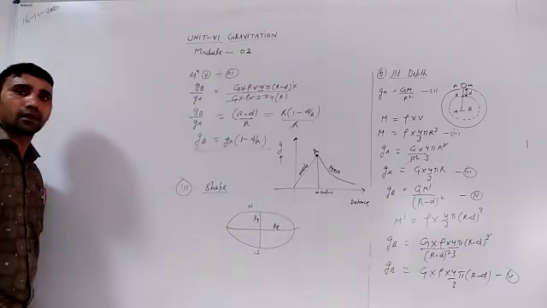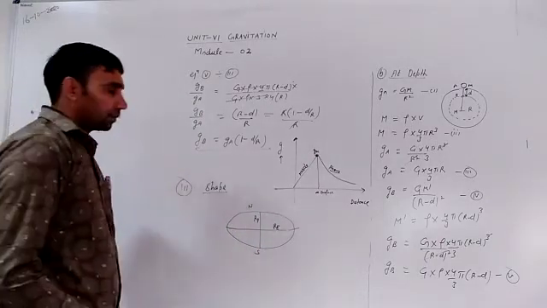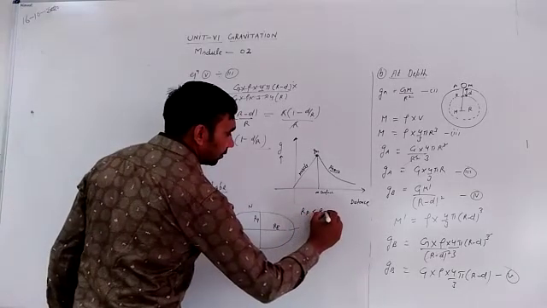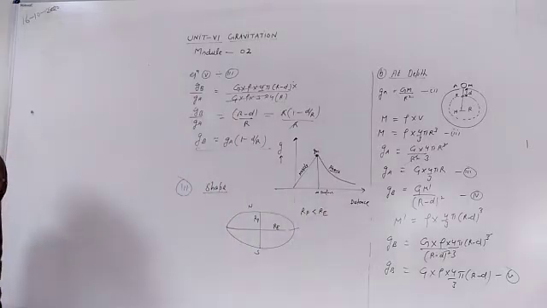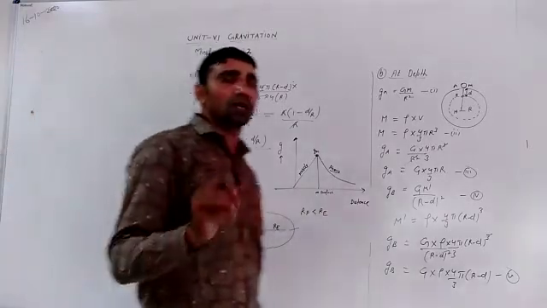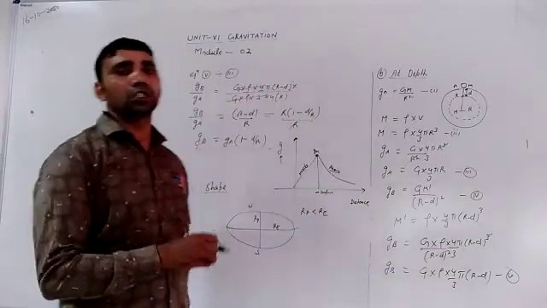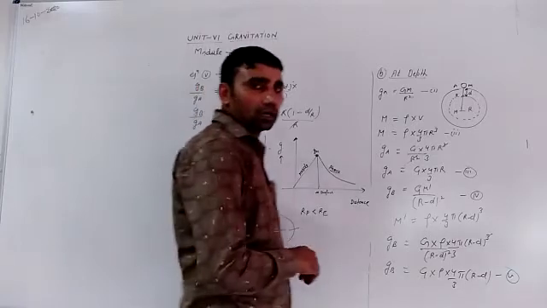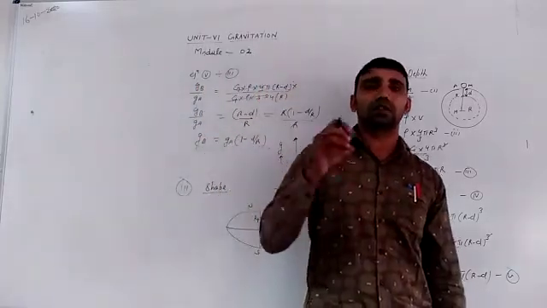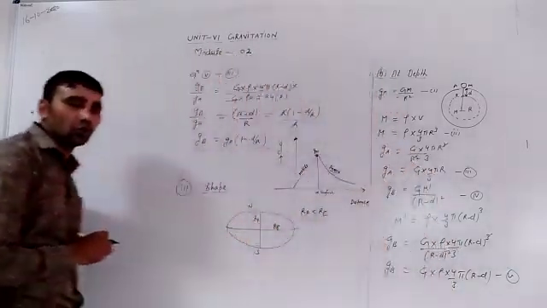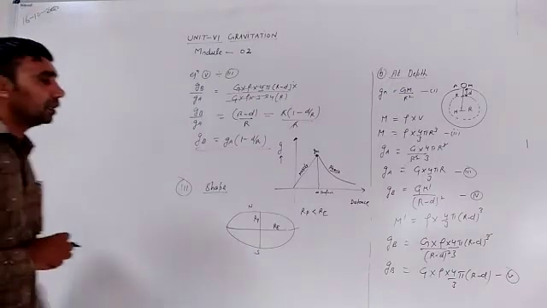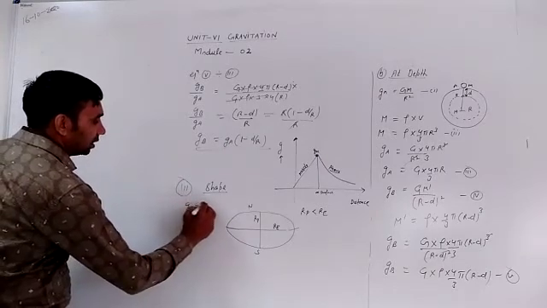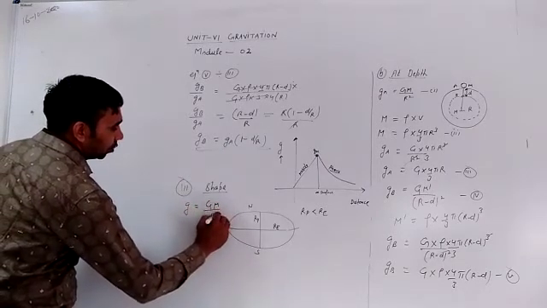Smaller R_P less than R_E, from the shape of the Earth. The exact shape of the Earth is oval, or we can say elliptical. From the shape of the Earth we conclude that the radius of the Earth at the pole is somewhat less than the radius of the Earth at the equator. As we know, the formula of acceleration due to gravity, g, is equal to GM divided by r squared.